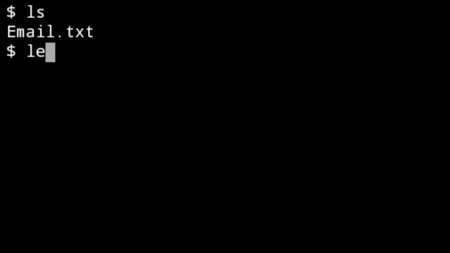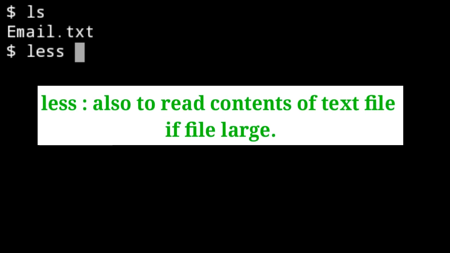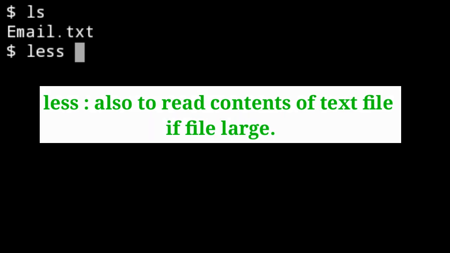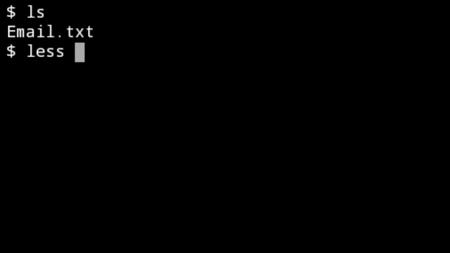As I told you, less also is a Linux utility which can be used to read content of a text file on page, that means one screen at a time. It has faster access because if files are large, it doesn't access the complete file but accesses it page by page. So let's do it.